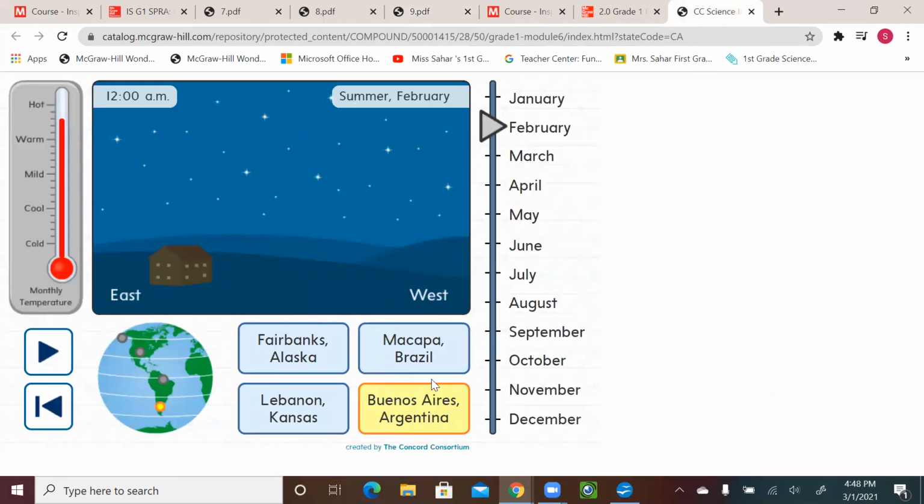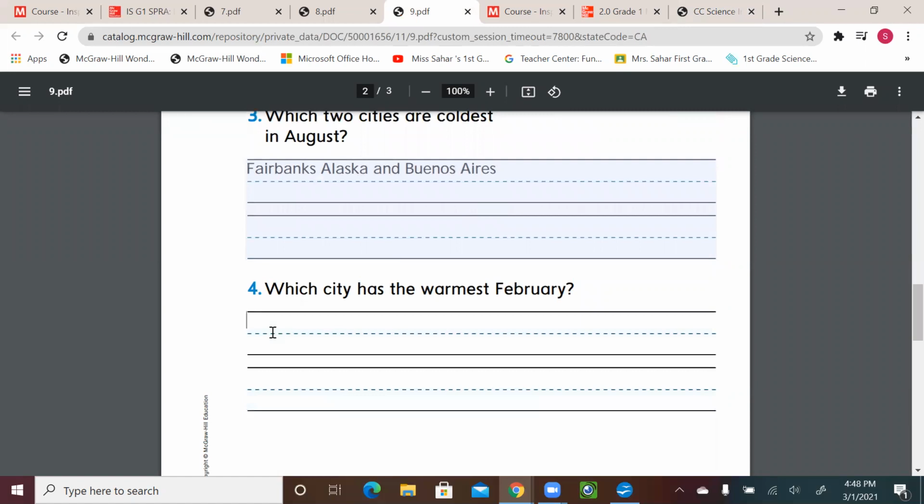We go again here. See, Macapa, Brazil went toward the hot, just one dash and it's going to be hot. If I go to Argentina, see, it went down. So Macapa, Brazil was the hottest or the warmest city in February. So let's write this down.